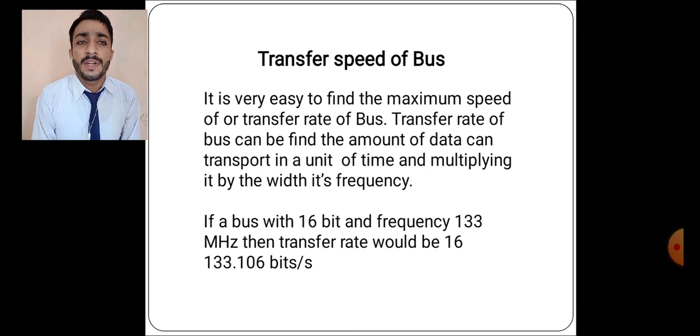Now the transfer speed of a bus. It is very easy to find the maximum transfer rate of a bus. The transfer rate of a bus is the amount of data that can transfer in a unit of time, found by multiplying the width by its frequency. If a bus has a width of 16 bytes and a frequency of 133 MHz, the transfer rate would be 133.106 bytes per second.